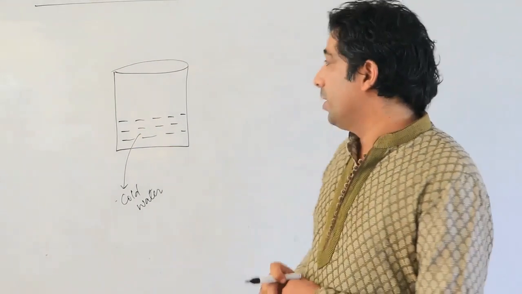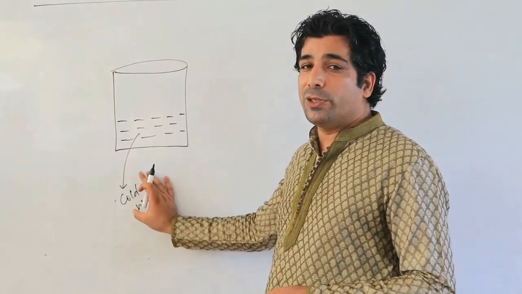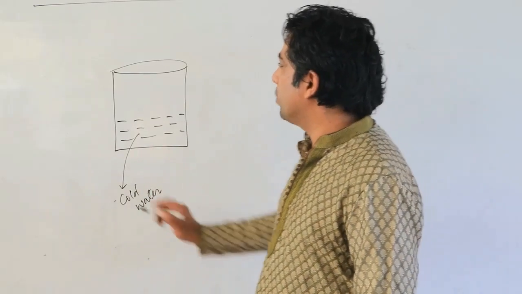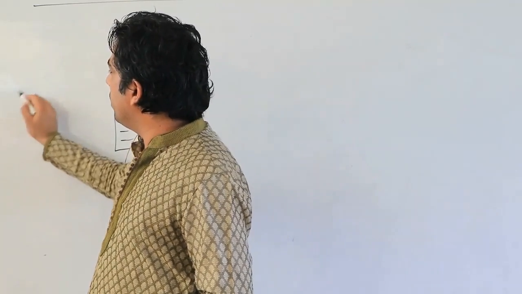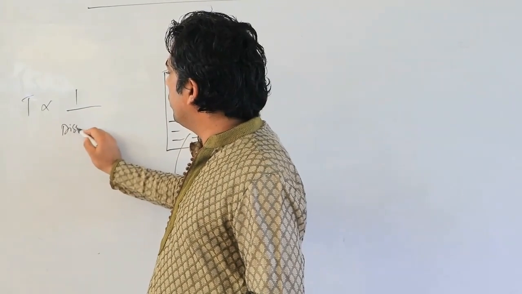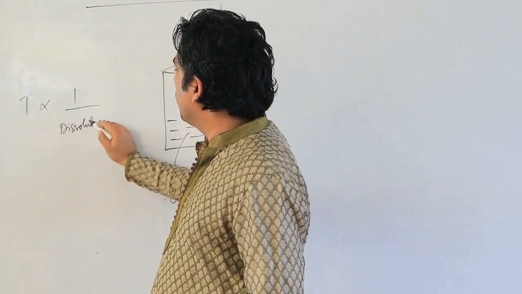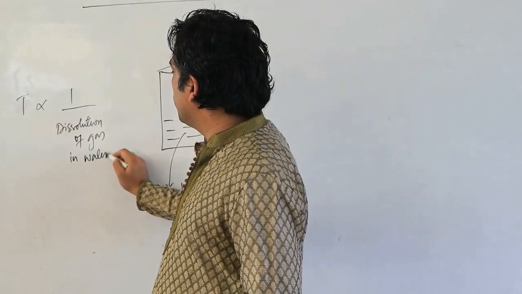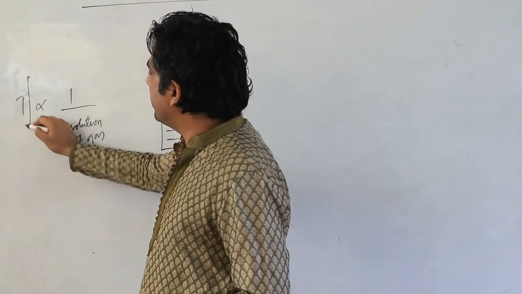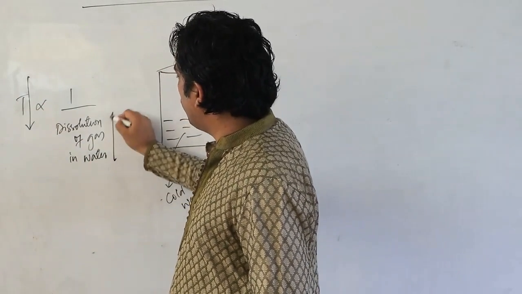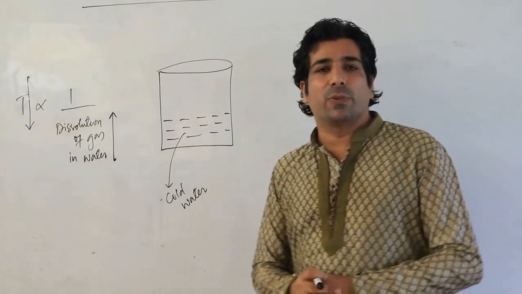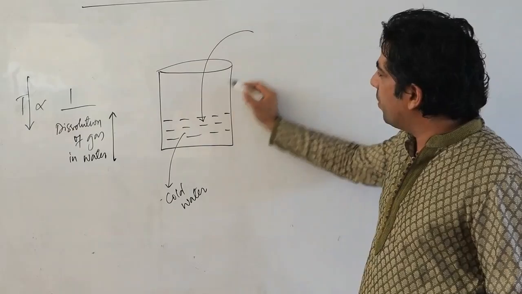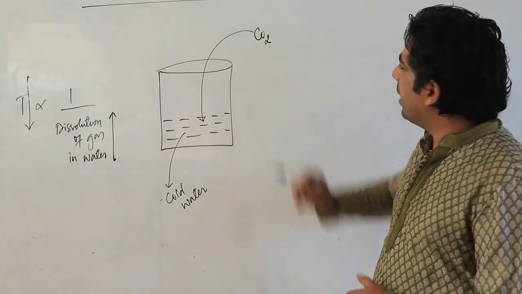Temperature is inversely proportional to the dissolution of gas in water. If temperature decreases, the dissolution of gas in water will increase. That is inverse proportionality, my dear friends. Let us bring some gas from the atmosphere. Let us suppose carbon dioxide gas.